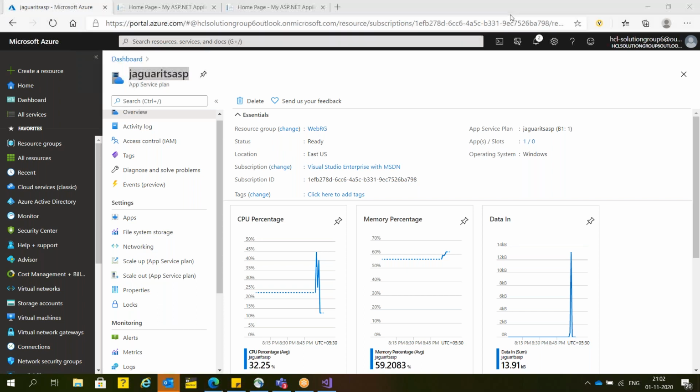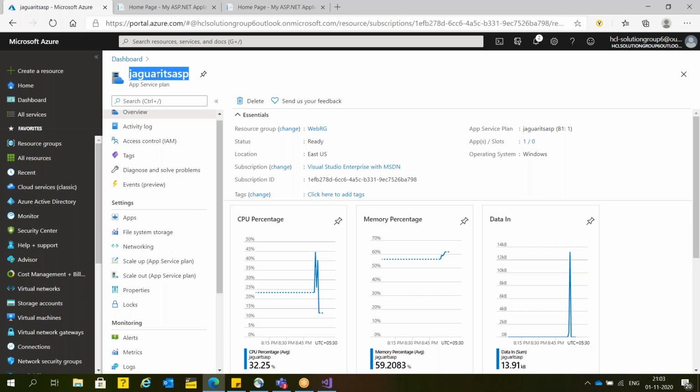One question, and this question goes to Surya. What will happen if I'm going to delete my resource? Suppose I'm going to delete my website, so Microsoft will charge or not? Surya, if I'm going to delete my website, Microsoft will charge me or not? Same question goes to Sharan. Yeah, as per plan, it will charge. If I'm going to delete my website, still they will charge. Why they will charge? As per plan, it will charge.